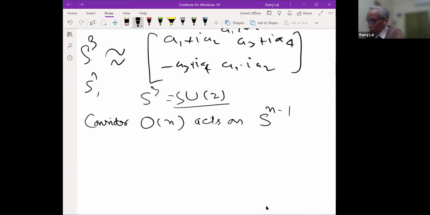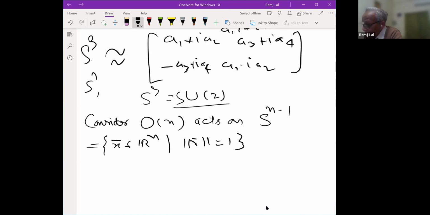Am I right? Why? Because Sn minus 1 is what? Sn minus 1 is the set of unit vectors in Rn. This is x bar belonging to Rn such that norm of x is equal to 1. So therefore ON acts on this.